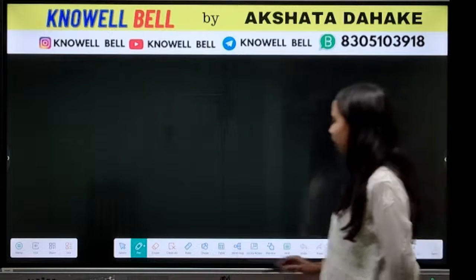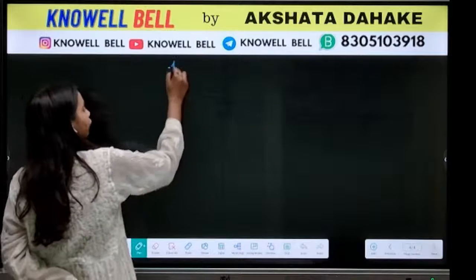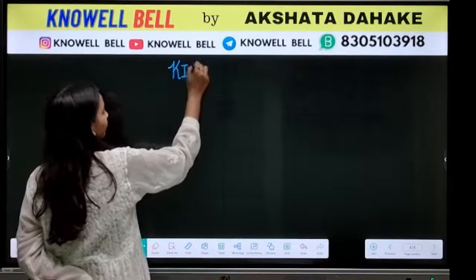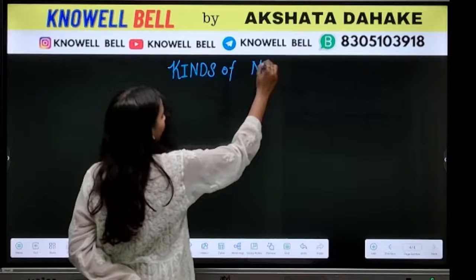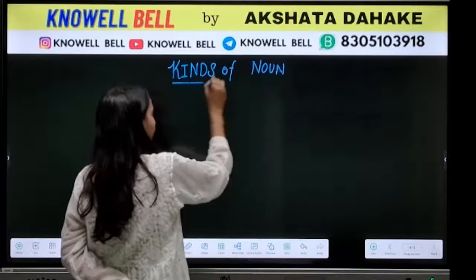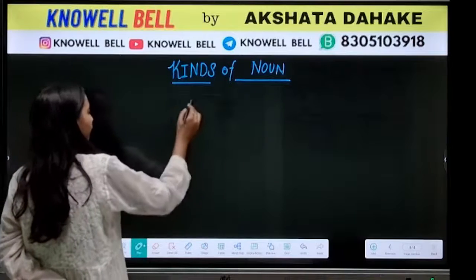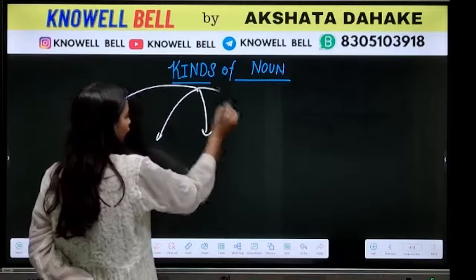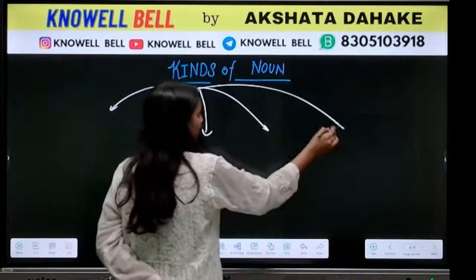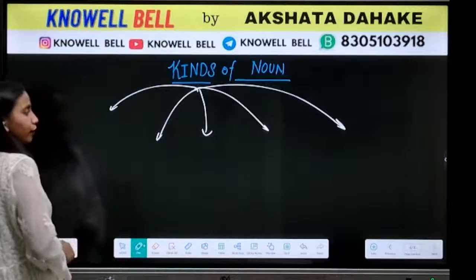The most important part you have to keep in mind from here is kinds of nouns. सबसे ज्यादा important हमको क्या याद रखना है यहाँ पे? We have to keep in mind the kinds of noun. तो आपको ध्यान रखना है यहाँ पे there are 5 kinds of noun.